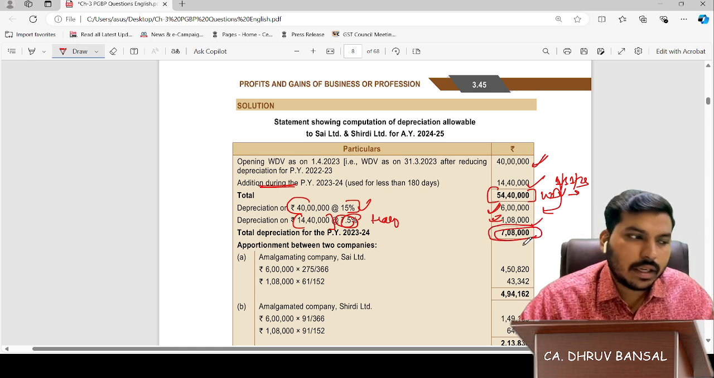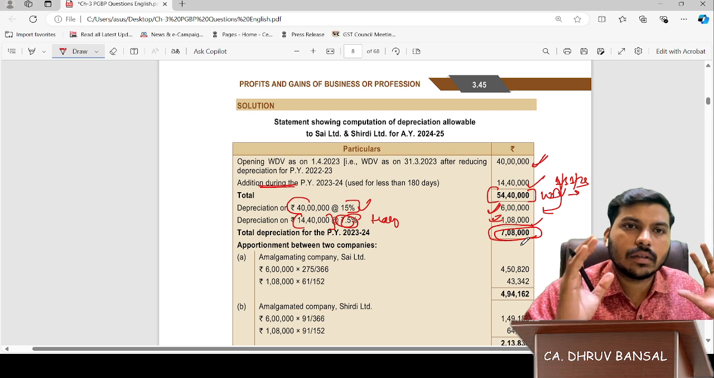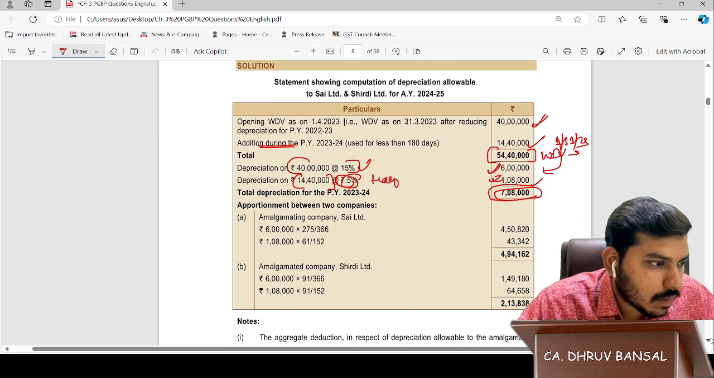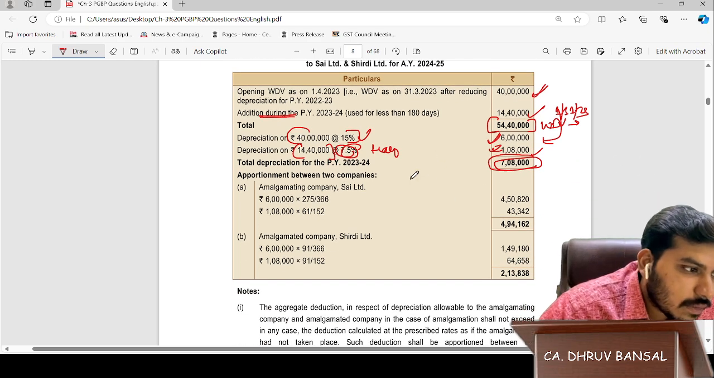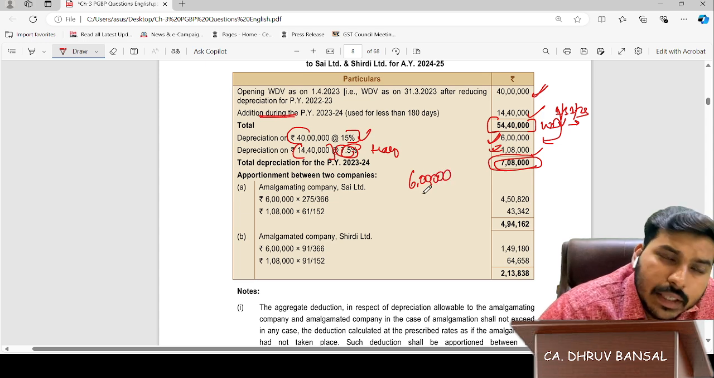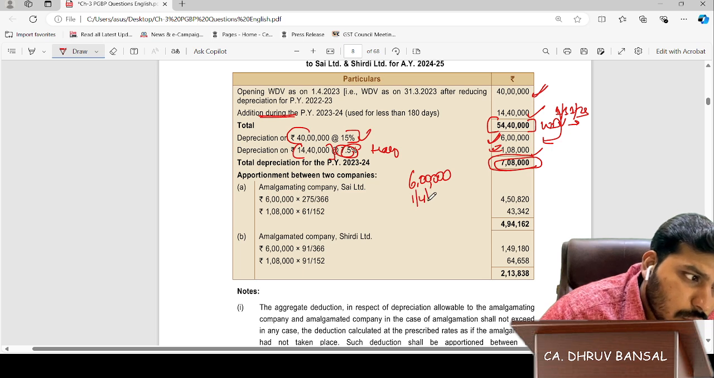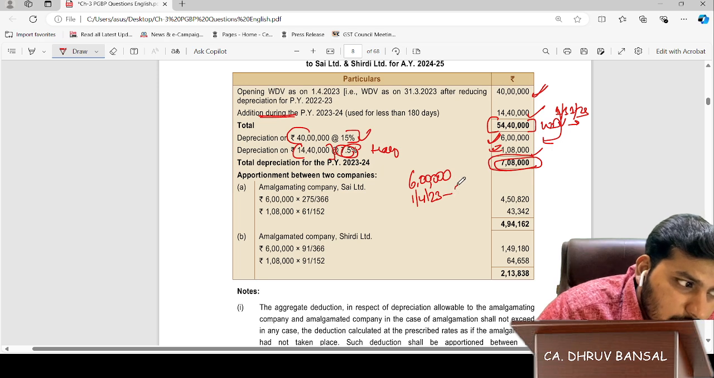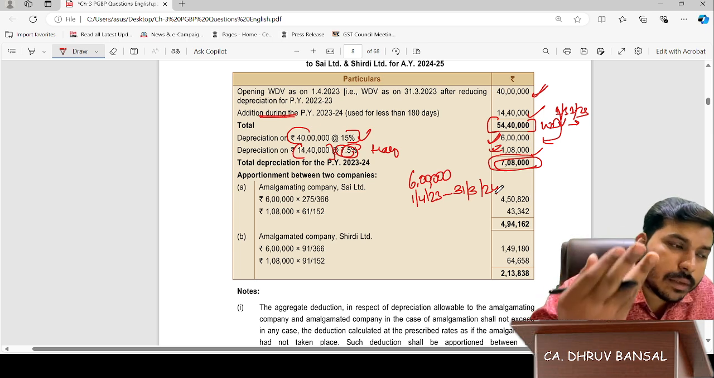Now comes the segregation point. Please keep in mind, important issue. First, let's see the 6 lakh asset. The 6 lakh asset was there from 1st April 2023 opening. It was there from opening, yes sir, till 31st March 2024.